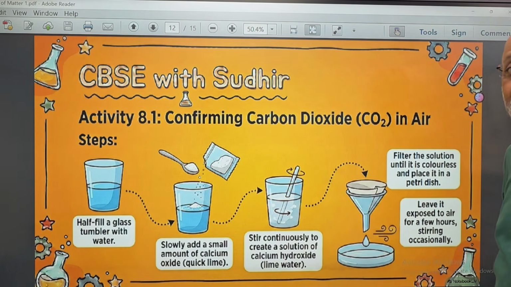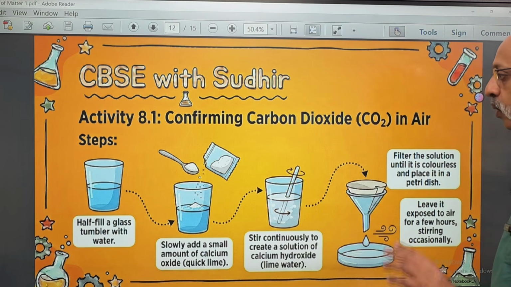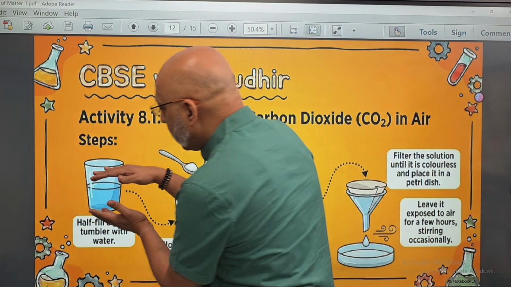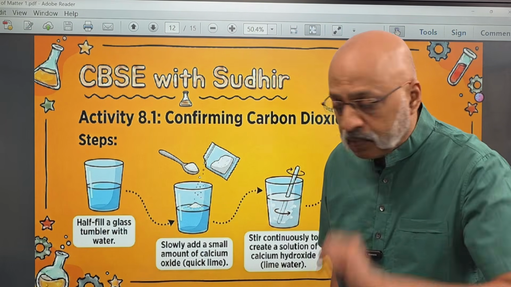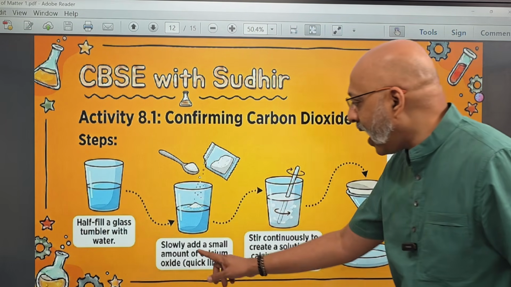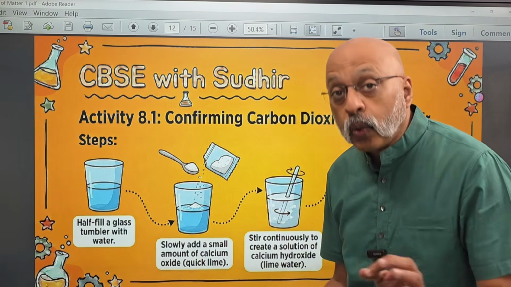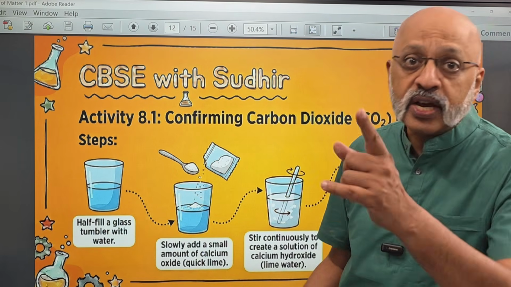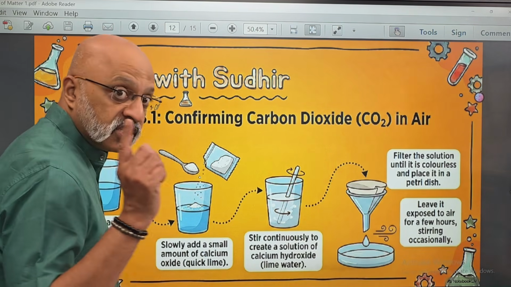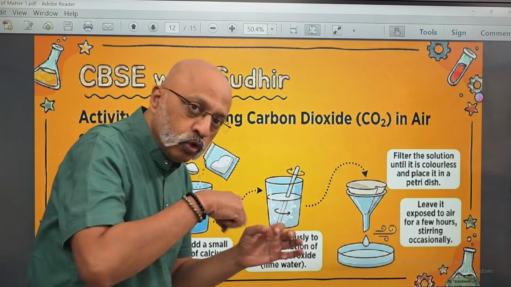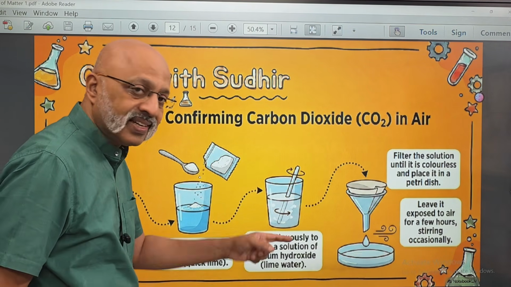Now let's look at activity 8.1 in your textbook. Please keep the book open before you. The first thing is you fill a glass tumbler half with water. Okay, step number 1. Step number 2, you add a small amount of calcium oxide, which is quicklime. Okay, calcium oxide, you will get it in your chemistry laboratory at your school. Step number 3, then you use some kind of a stirrer or a spoon and you mix it completely.